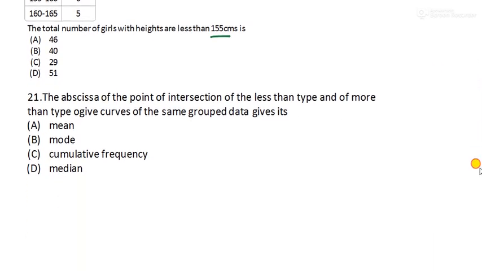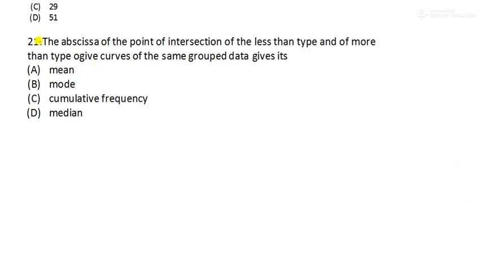Now the last question is question number 21. The abscissa of a point of intersection of the less than type and more than type ogive curves of the same group data is what? So abscissa is x-axis. What is that? That is median, right? So option number D is the right answer. This is the type of questions that can be asked from this chapter.